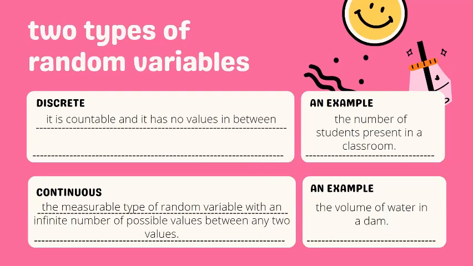Now, the second type of random variable is called continuous random variable. It is described as the type of random variable with an infinite number of possible values between any two values. An example of this is the volume of water in a dam. It is a random variable because the volume of water in a dam depends on certain situations. It is considered continuous because although we can measure the volume of water in a dam, we cannot exactly say its true value as it may be slightly more or less than what we assume.